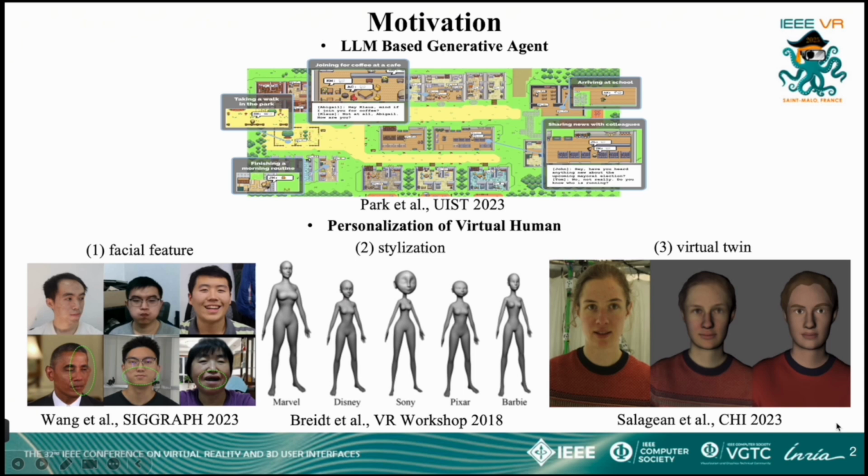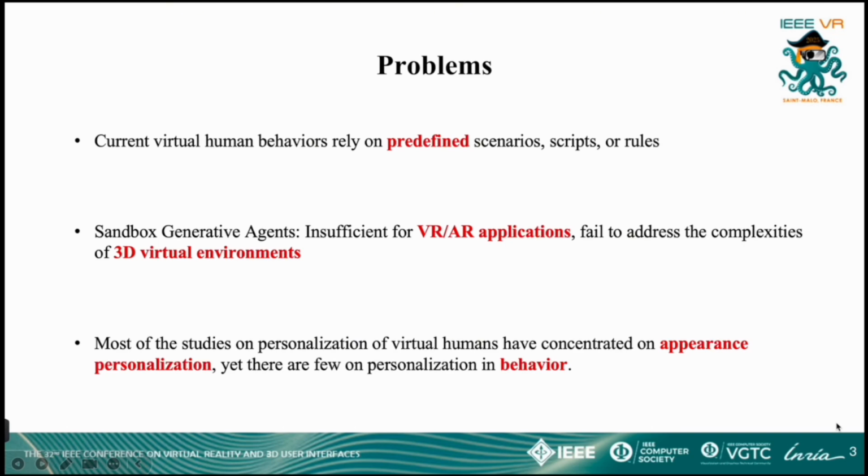Virtual humans' personalization typically manifests in visual appearance and character attributes. Most current research focuses on the personalization of virtual human appearance, covering various aspects such as facial features, stylization, animation, and full-body models. There are still several problems in the current technology for generating personalized behaviors of virtual humans. First, current methods for generating virtual human behaviors and actions typically rely on predefined scenarios, scripts, or rules, limiting flexibility and adaptability in diverse, dynamic environments.